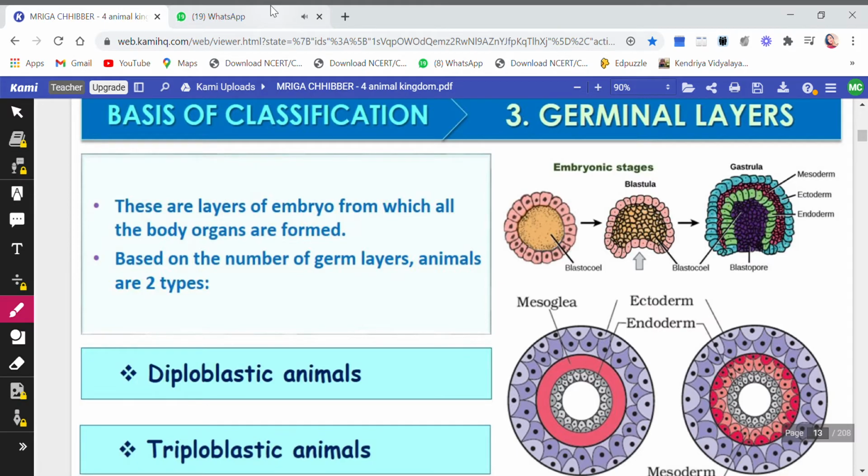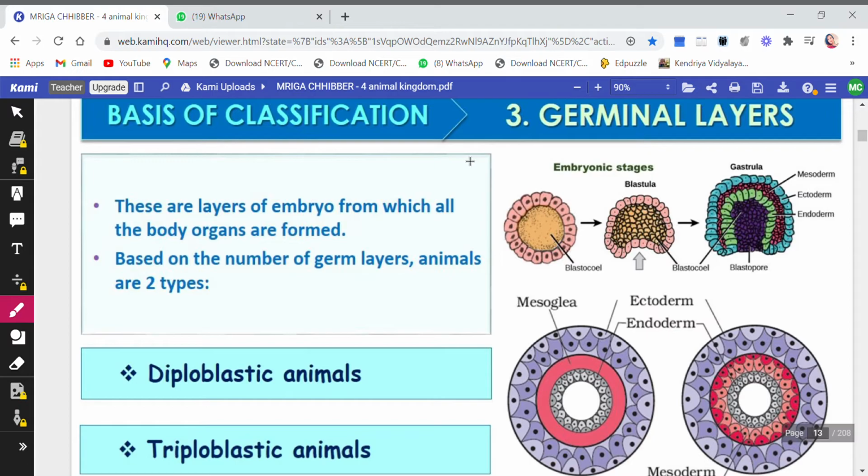We will continue with the topic basis of classification from the chapter Animal Kingdom. And in this topic, now we are going to do the third point, that is regarding the germinal layers. I said in the previous video, children, that organisms were classified on the basis of certain points, and one of them is germinal layer.